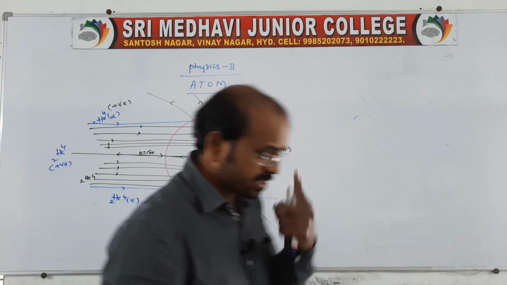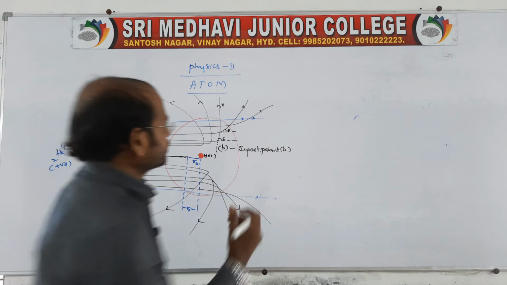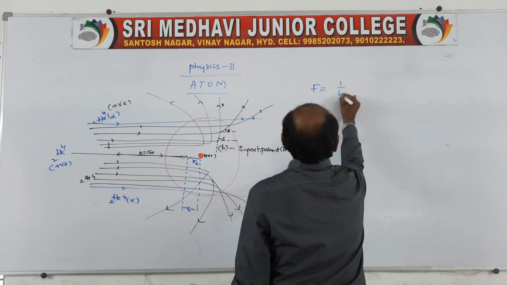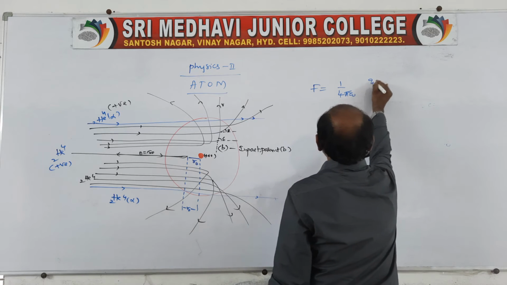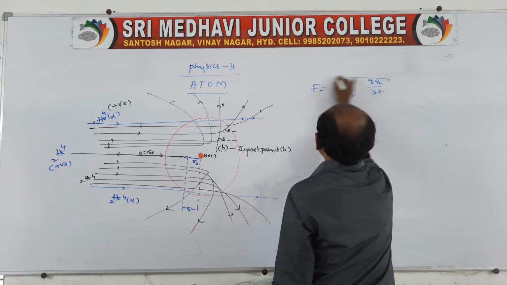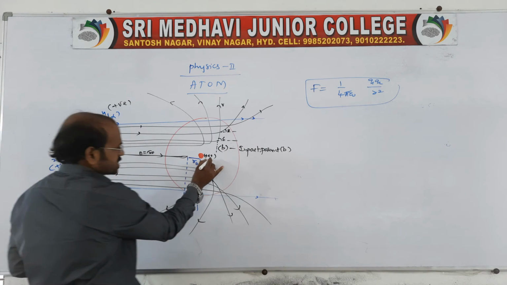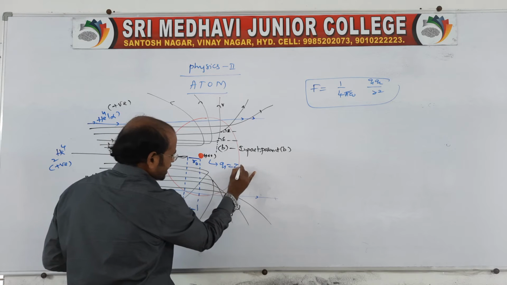According to that strong interaction, we need to write the force, which is the Coulombic force, 1 by 4 pi epsilon naught, q1 q2 by r square. The nucleus is positively charged, so q1 is equal to Ze.